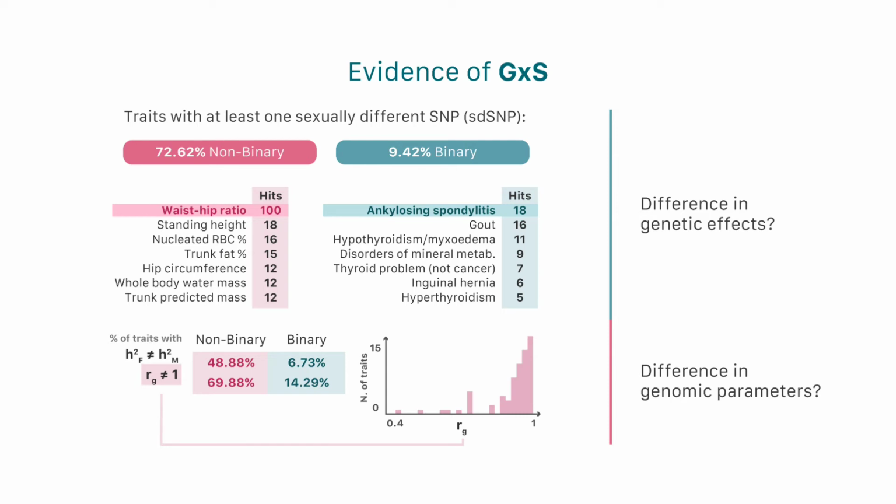Some of the traits that presented the largest number of independent loci across the genome with evidence of gene by sex interactions included waist-hip circumference ratio, height, and diseases like ankylosing spondylitis, gout, or hypothyroidism. We also found evidence of gene by sex interactions in our analysis of more general genomic parameters, finding a good percentage of traits that presented differences in heritability measurements, as well as genetic correlations between the sexes that indicated a certain level of sex-specific genetic architecture for the traits considered.